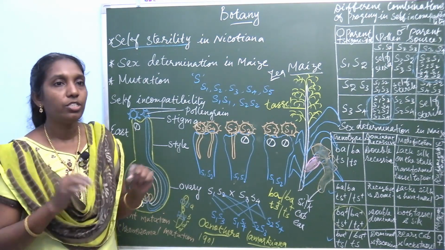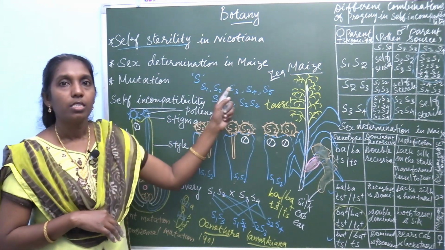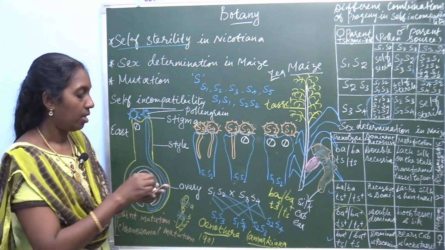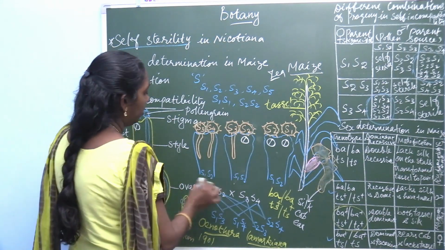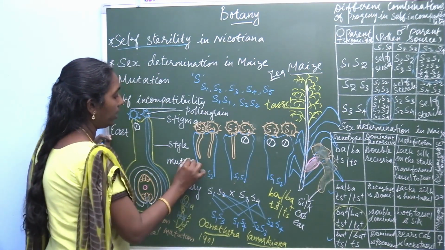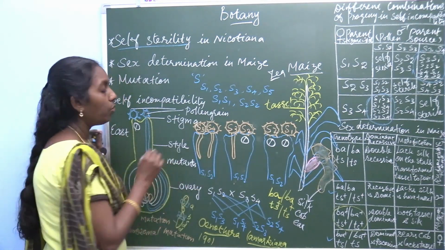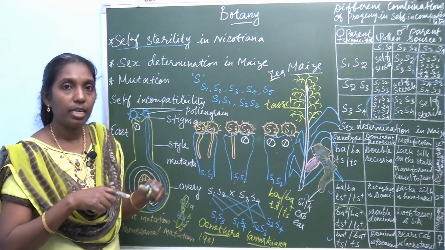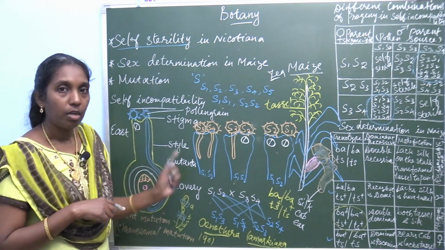So, the production of mutants. What happens? New varieties are formed, called mutants.